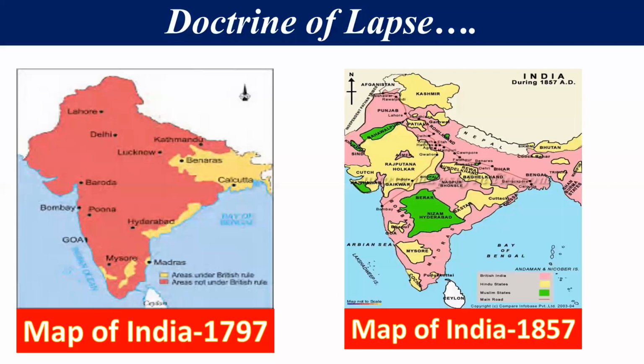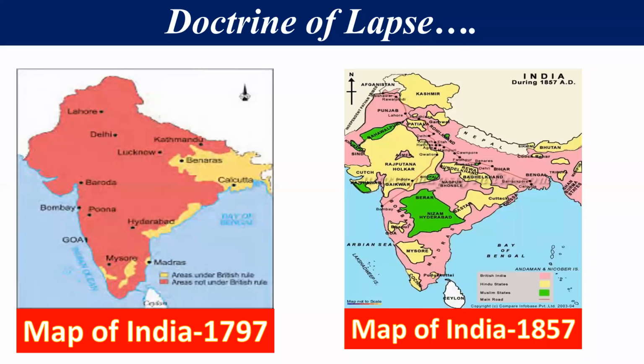The pink color denotes British India, and the maximum part of India was under the British Empire. Yellow color is Hindu states, and the green color is Muslim states. So you can see this map and compare. In 1797, only a few parts of India were under the Britishers. But by 1857, the maximum part of India was under the control of the Britishers. And how did they create this?